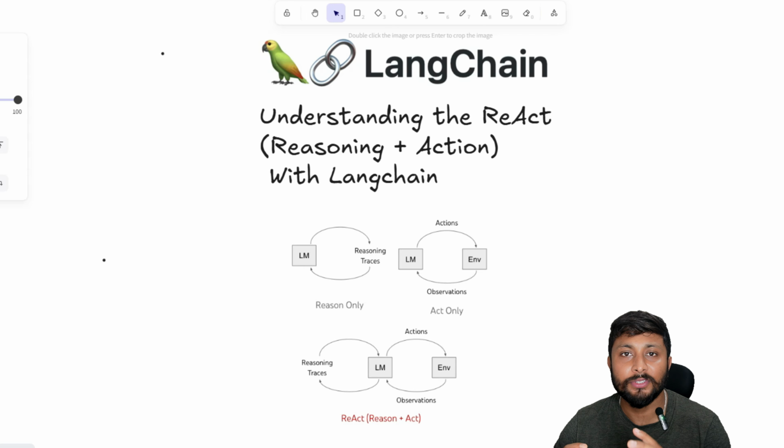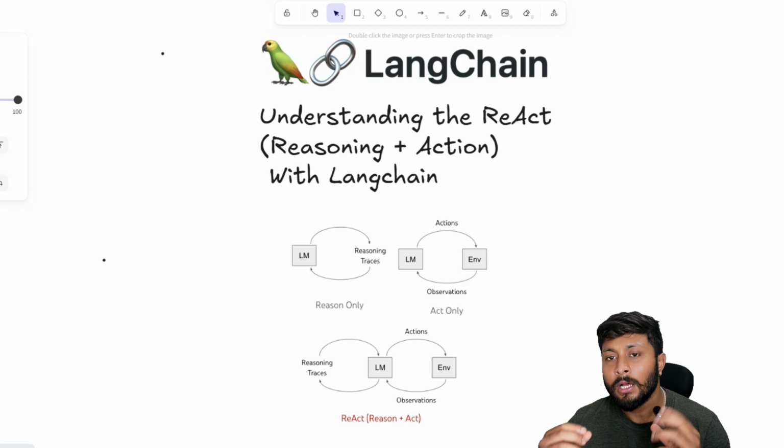So आज के इस वीडियो में we will talk about what are React agents and we will also do some basic coding related to React agent using Langchain. This video will be the continuation of the previous video.